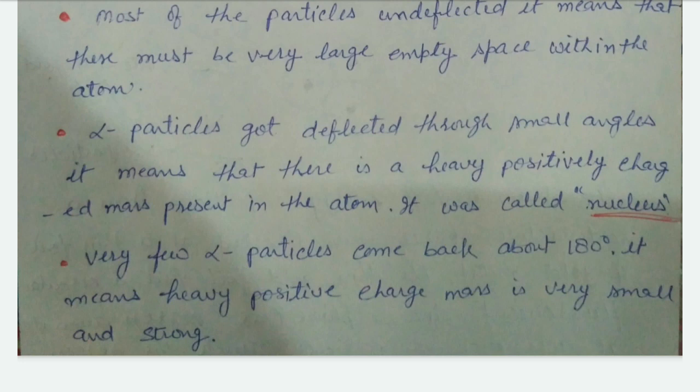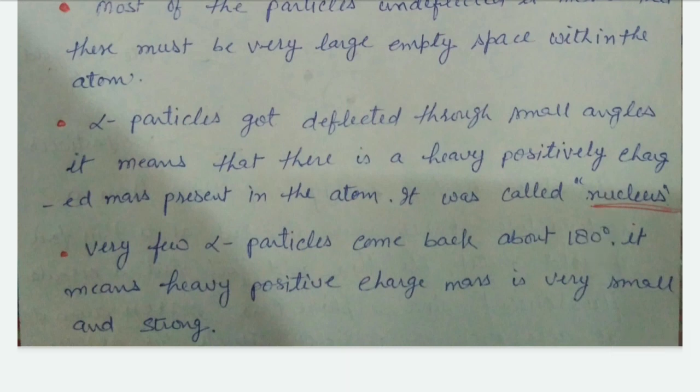It means that there is a heavy positive charged mass present in an atom. Clear? It is positively charged and the alpha particle is also positive. Therefore, they repel each other and the alpha particles are deflected through small angles.